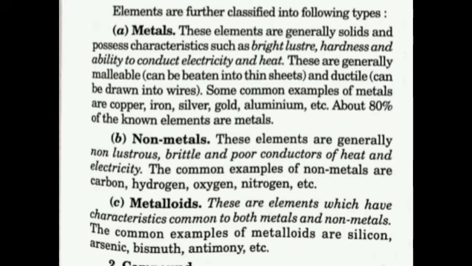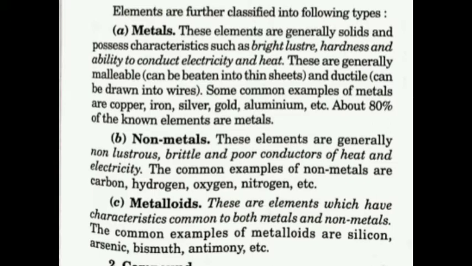What are metals? These elements are generally solids and possess characteristics such as bright luster, hardness and ability to conduct electricity and heat. The examples are copper, gold, silver, iron, etc. The next is the non-metals.